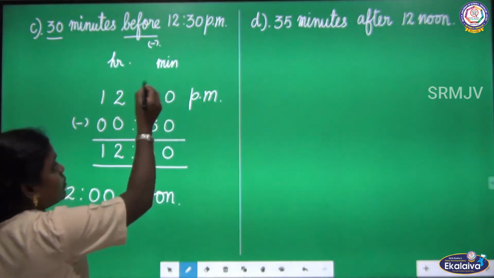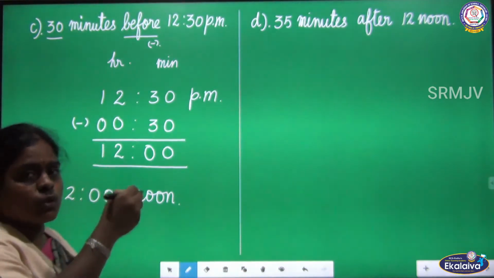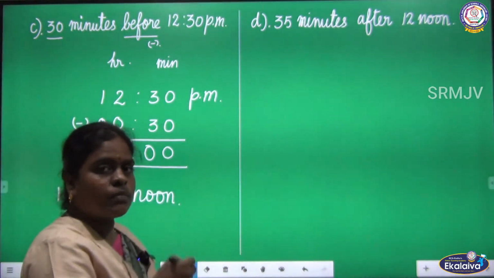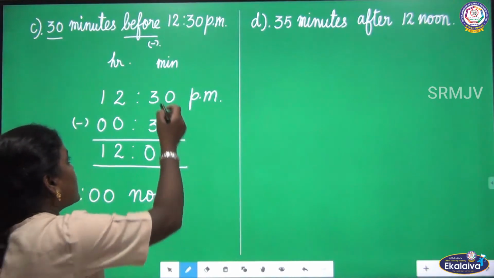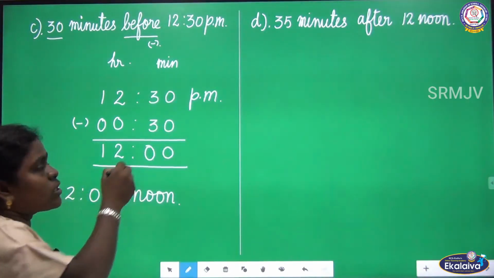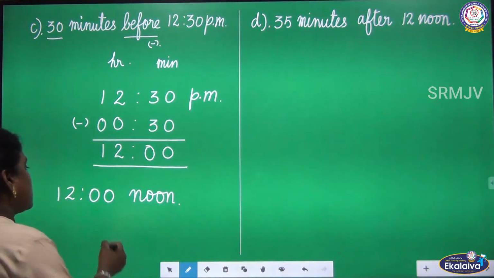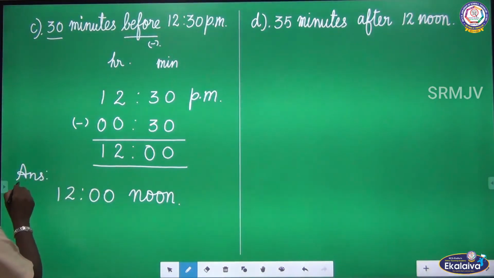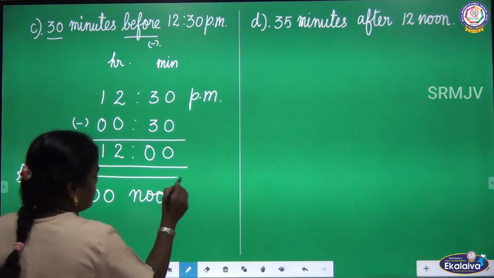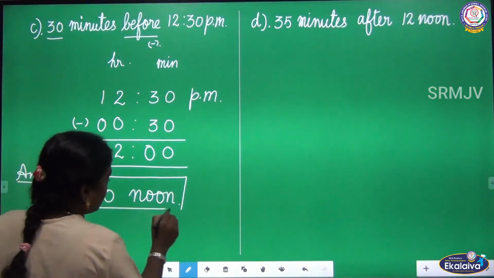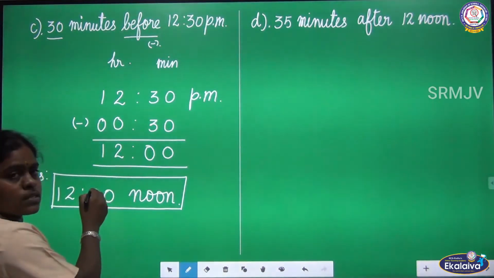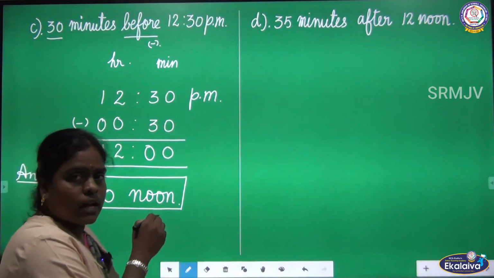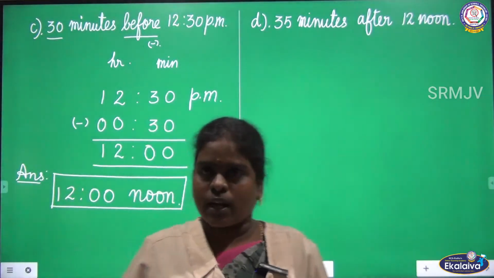So p.m. before we will have noon, and the noon before will get a.m. Here the 30 minutes before 12:30 p.m. is 12 noon. Here you can leave the minutes and write only the hour. 12 noon also you can write.